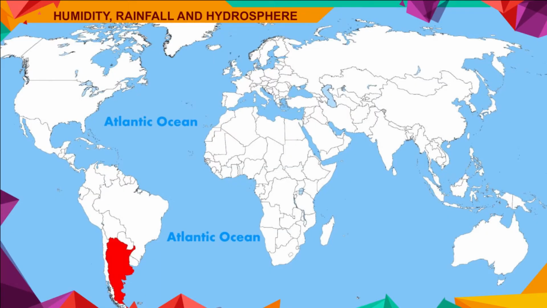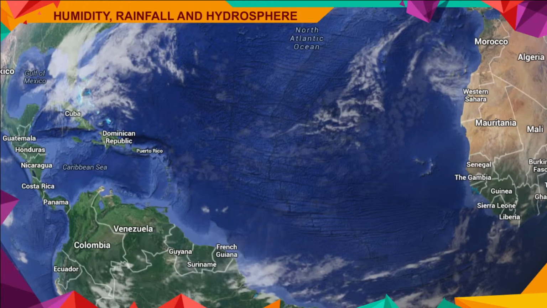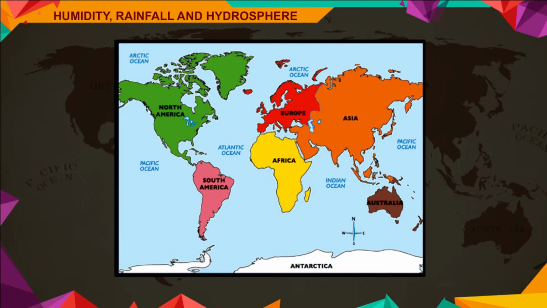Atlantic Ocean. It is almost half the size of Pacific Ocean. It is S-shaped and covers nearly 1/6 of the Earth's surface. This ocean is bordered by North America and South America on the west, and Europe, Asia and Africa on the east. This is the busiest ocean, providing maximum trade and transport facilities between the European and American markets. It joins the Arctic Ocean in the north and Southern Ocean in the south.